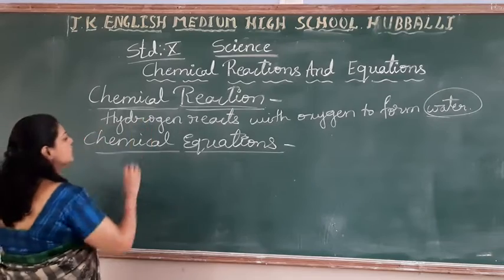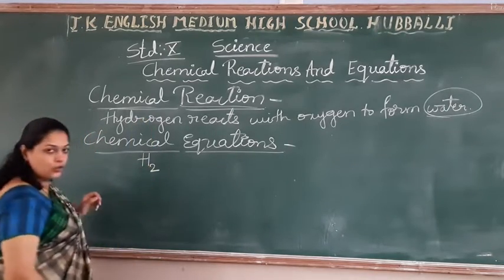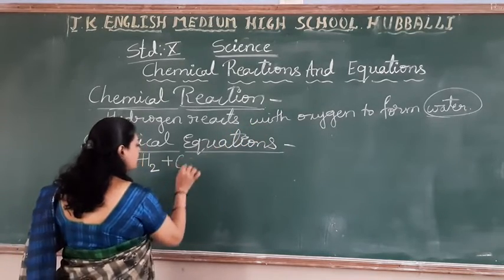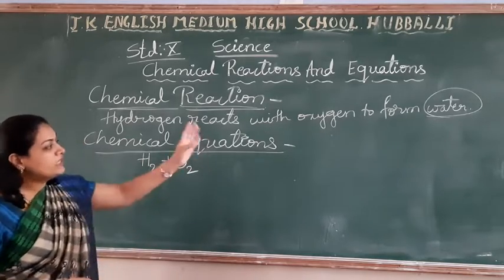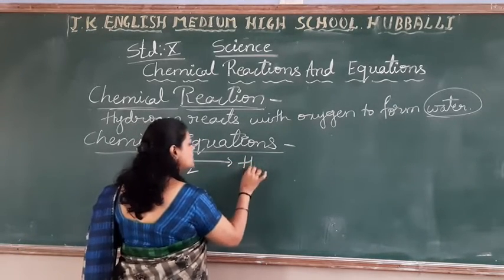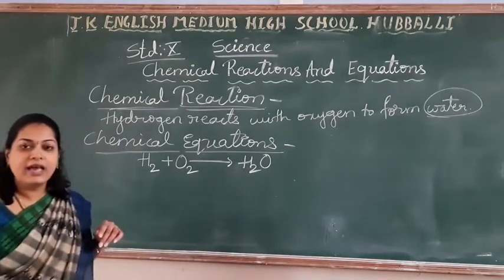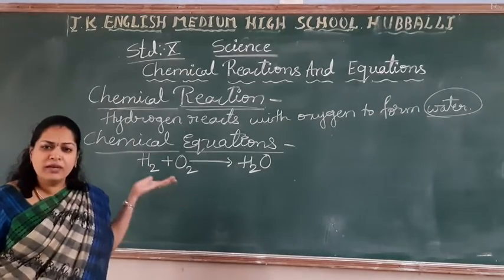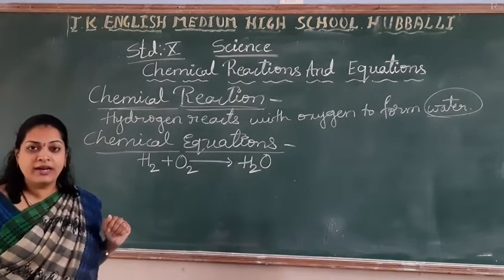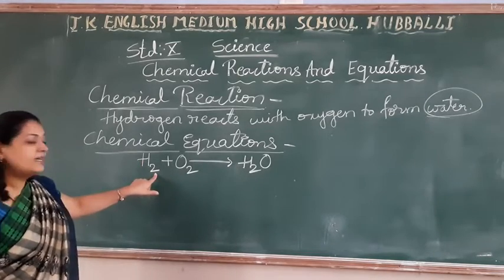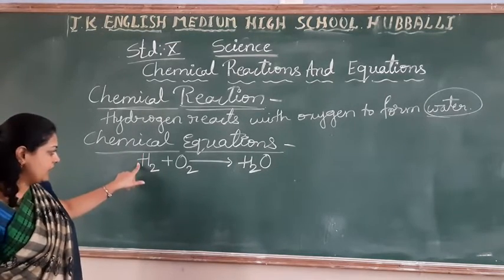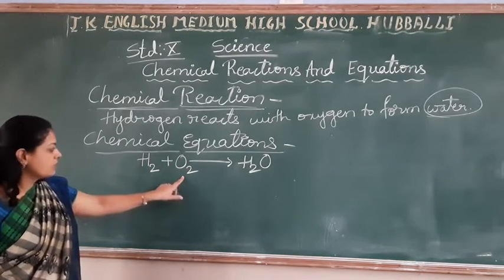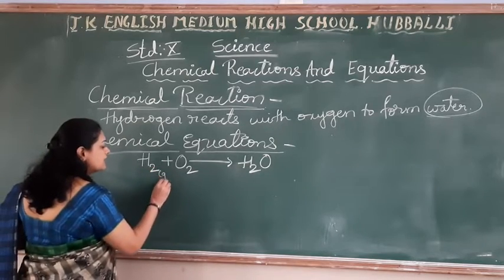See, hydrogen. Let me write H2 plus oxygen O2, which forms, what does it form? Water. The formula of water is H2O. See, students, is it easy, and can we understand the state? So much information we can get with this chemical equation, right? H2, what does this indicate? 2 atoms of hydrogen and 2 atoms of oxygen react with each other, and as you know, students, hydrogen is in the gaseous form.